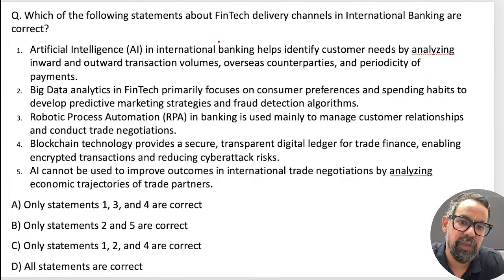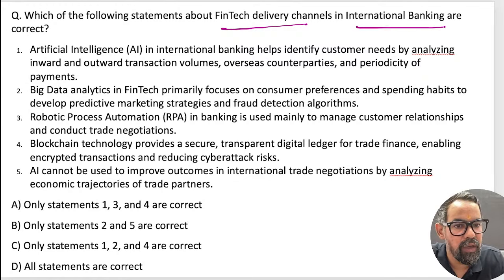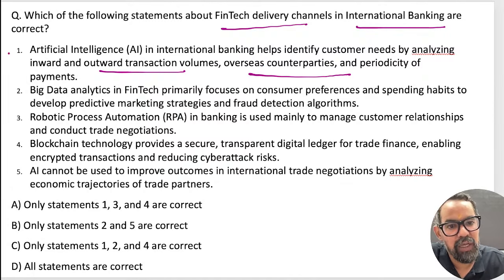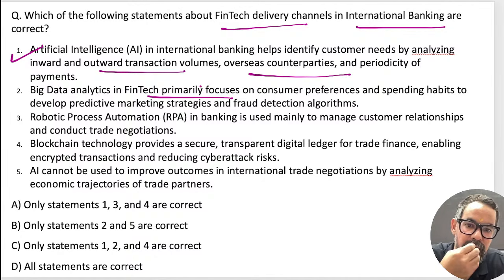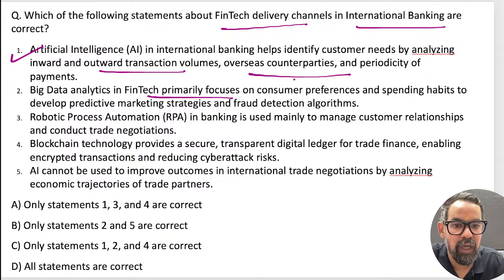Which of the following statements about fintech delivery channels in international banking are correct? Artificial intelligence in international banking helps identify customer needs by analyzing inward and outward remittance volumes, overseas counterparties and periodicity of the payment. The second one is big data analytics in fintech, which primarily focuses on, as we have discussed, ABM and HRM. Similarly here also, how we are using the data. So consumer preference and spending habits, this is the one.